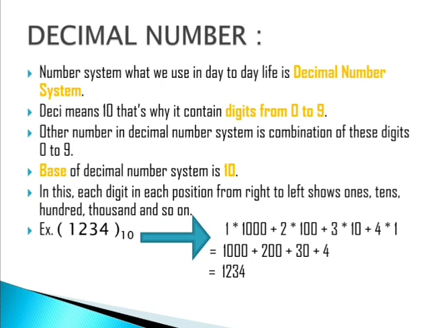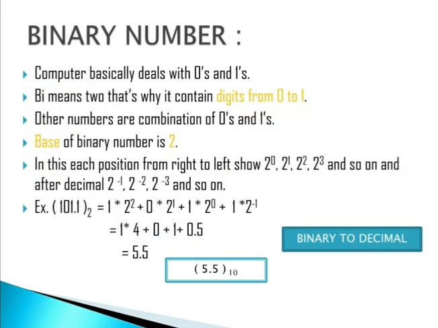The format we are using is the decimal number. And now, what is the computer using? Binary numbers. The computer always knows either 0 or 1. Why? Because current is flowing in the computer. Current may be low or high. Low indicates 0, high indicates 1. That's why binary, bi means 2, either 0 or 1. That's why the base is 2.